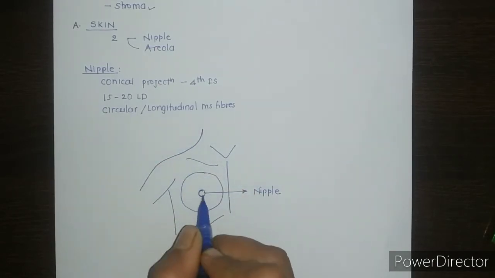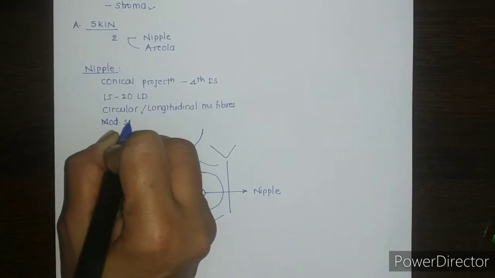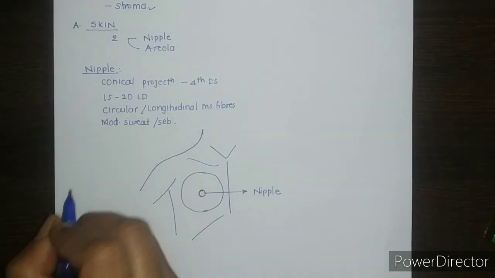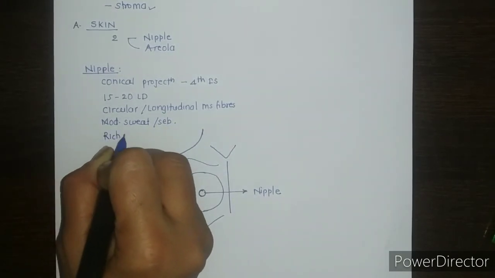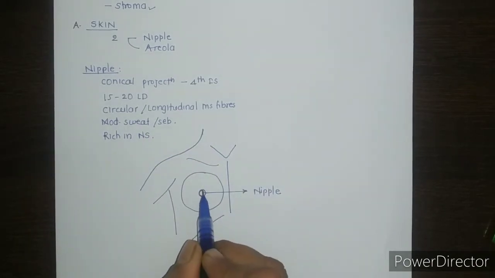Apart from it, the nipple also has some modified sweat glands as well as sebaceous glands, and finally it is rich in its nerve supply. So this is the nipple.